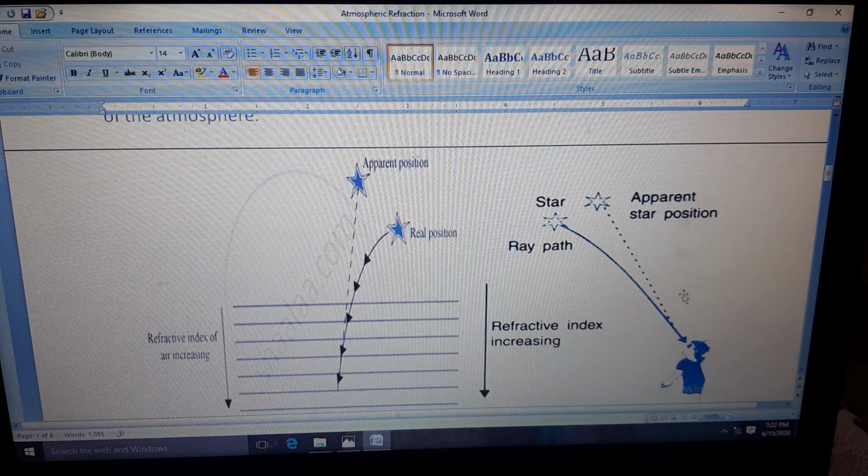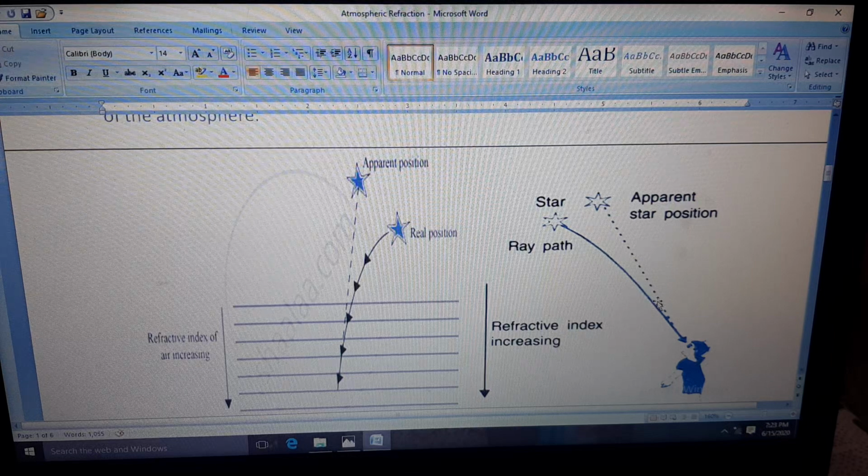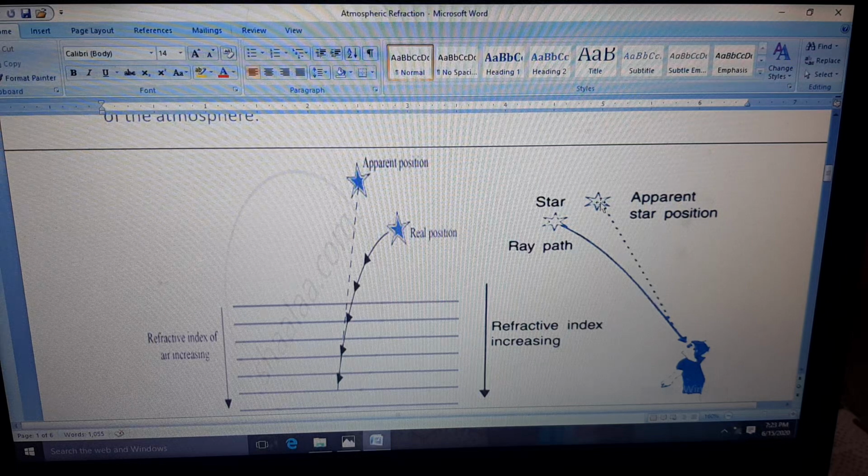As you can see in this figure also, he is the observer. Light is traveling from here. The path of the ray is here, and it is gradually changing its path because it is traveling from rarer to denser medium, as the density is not the same throughout. So the apparent position of the star will become higher than its real position.